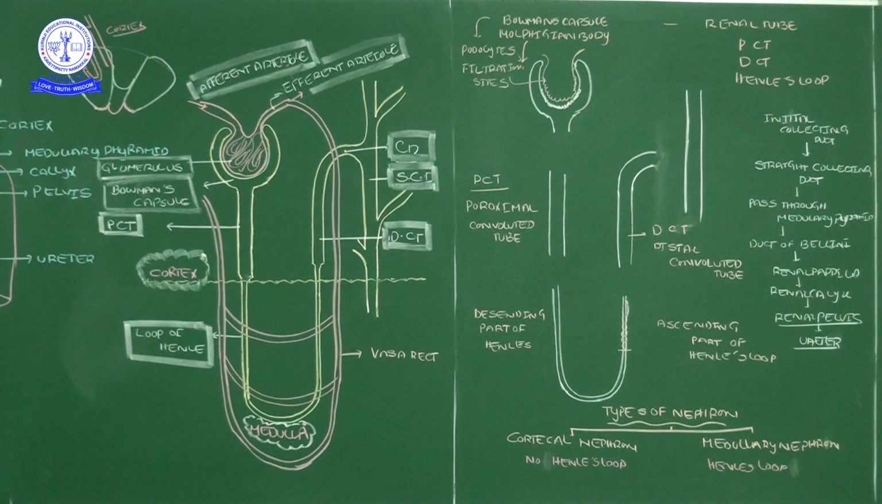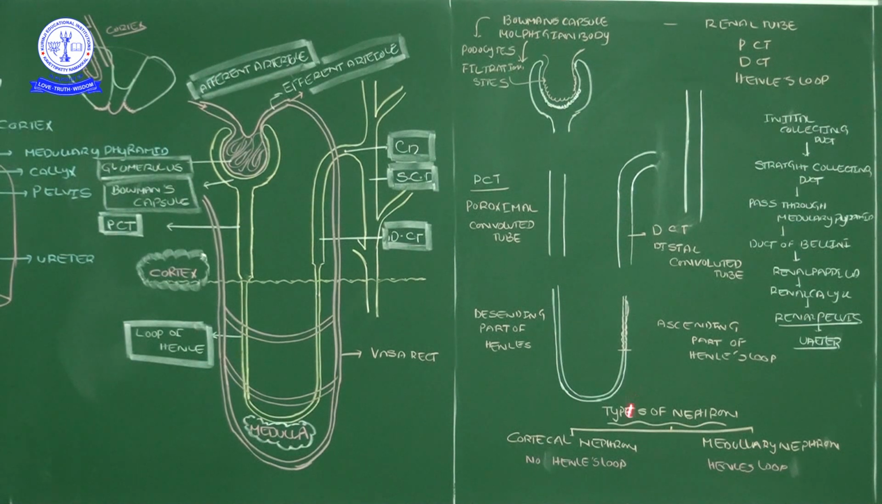According to that, nephrons that contain a long Henle loop, where the long Henle loop goes inside the medulla, such nephrons we call medullary nephrons. Nephrons which do not have a Henle loop in the medullary region, those nephrons we call cortical. The name itself gives us some clarity. These nephrons belong only to the cortical part of the kidney.